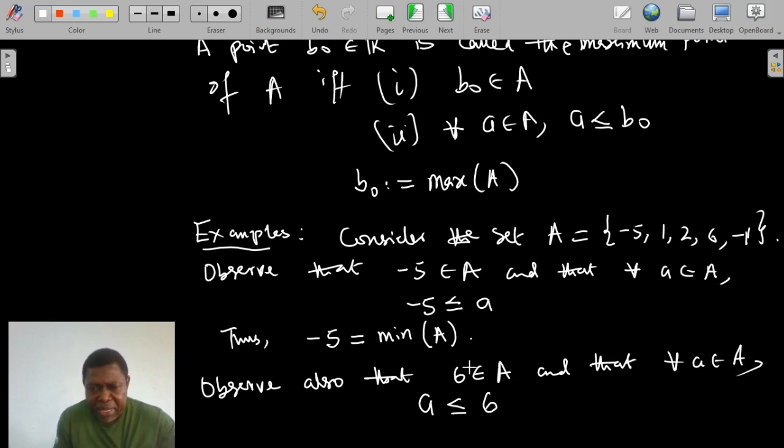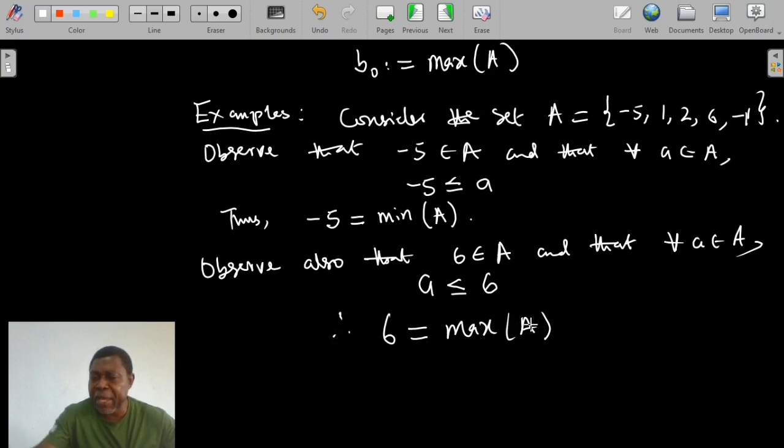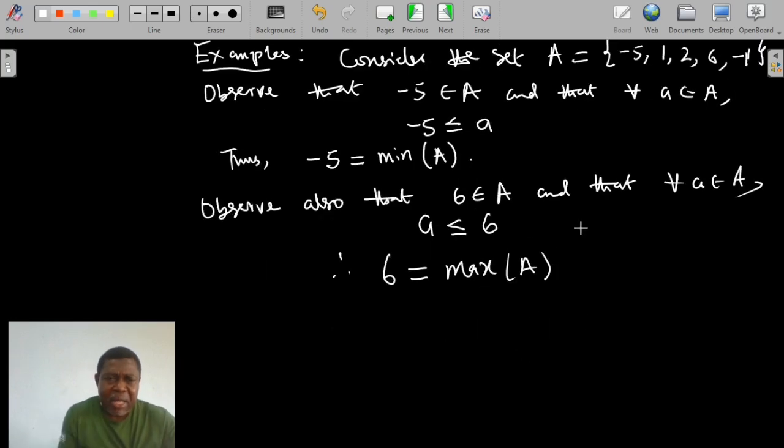So this means that A contains the number 6, and that number 6 satisfies the inequality that every other point in A is smaller than or equal to 6. So therefore, 6 is equal to the maximum of the set A, where A is as defined above. Let's look at another example.